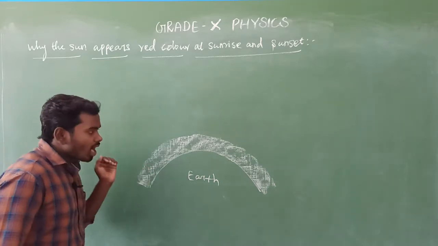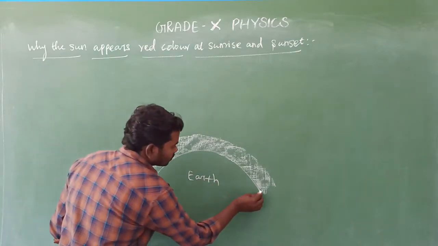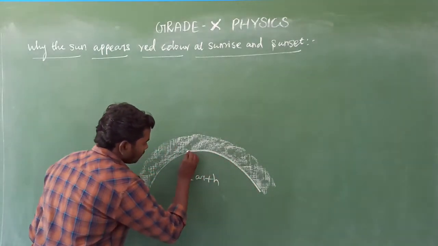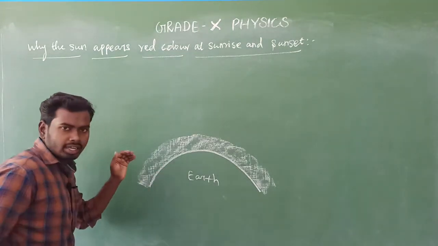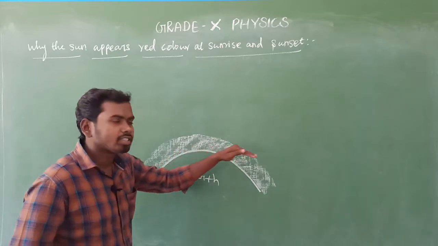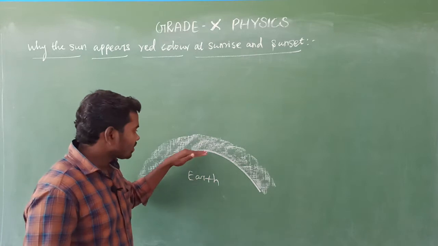Where will the horizon be? This is the surface of the earth. You draw the tangent to the surface of the earth. That is the horizon. Do you know what a tangent is? It is a line.